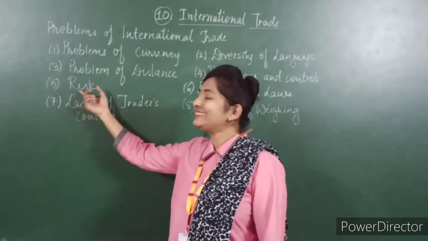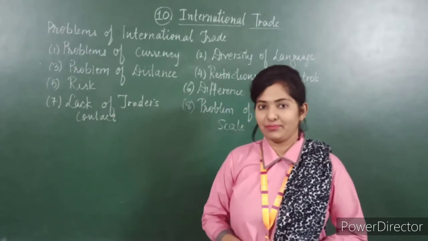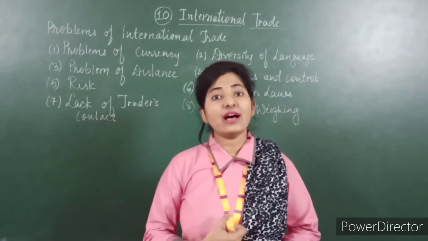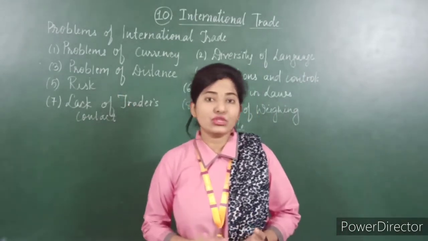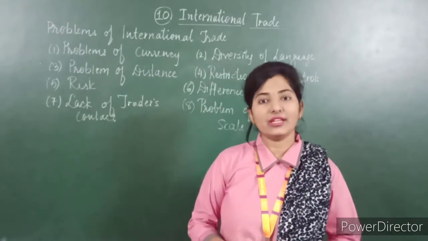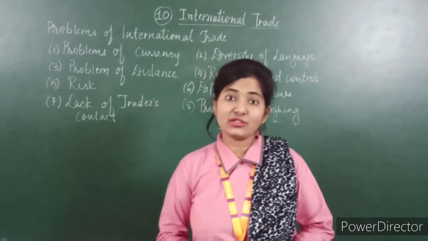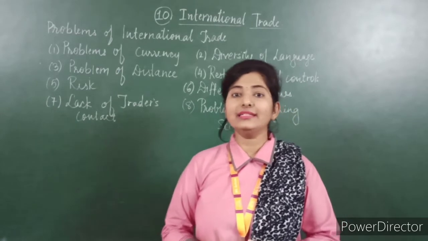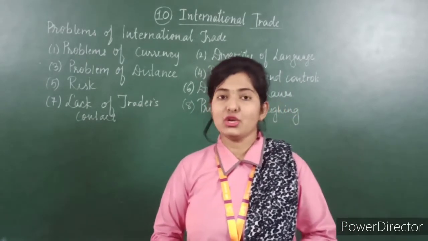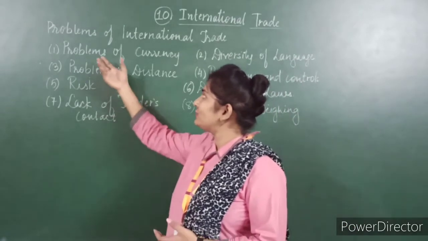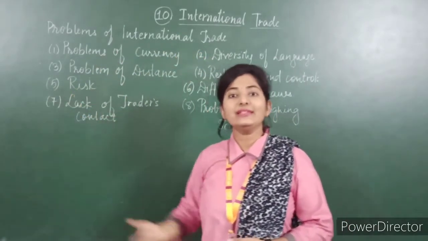Now our fifth point is risk. Risk is there in international trading as goods are transported via sea routes. So there are problems related to damage of goods due to humidity or weather, or sinking of the goods, which is also a problem. And then third, problems related to theft by pirates. So these are the problems related to international trading, the fifth point, risk.